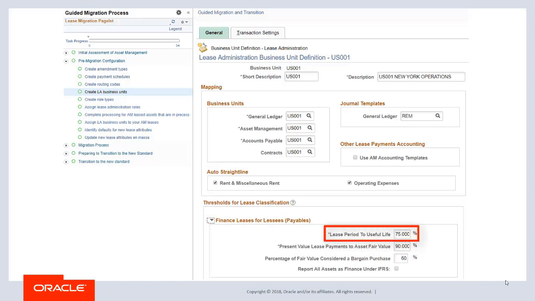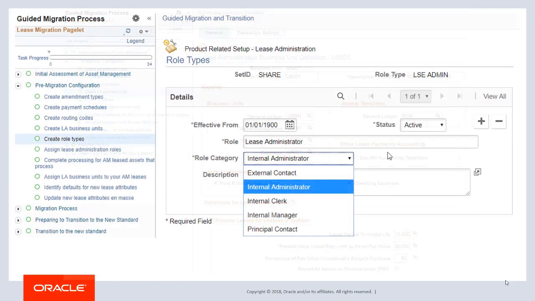In this example, the lease is classified as finance if the lease term is 75% or more of the asset's useful life, or if the present value of the total lease payments is 90% or more of the asset's fair value. Business units reporting under IFRS are identified. The system classifies all IFRS leases as finance. On the Transaction Setting tab, assign the routing codes.